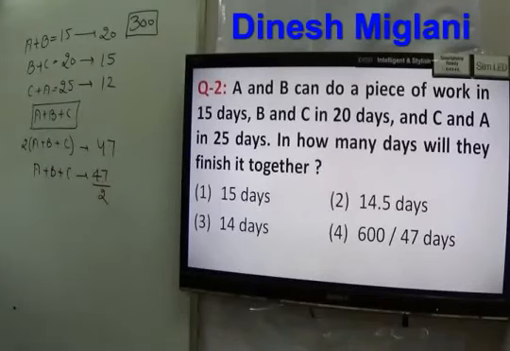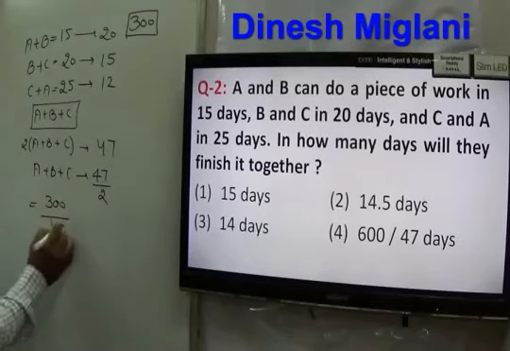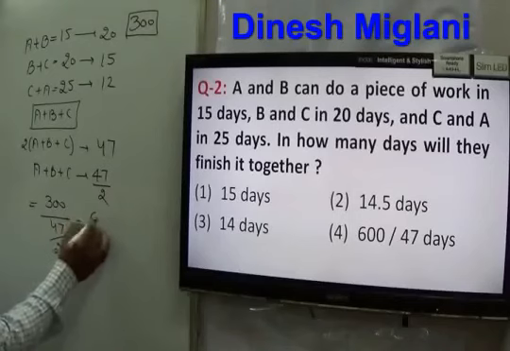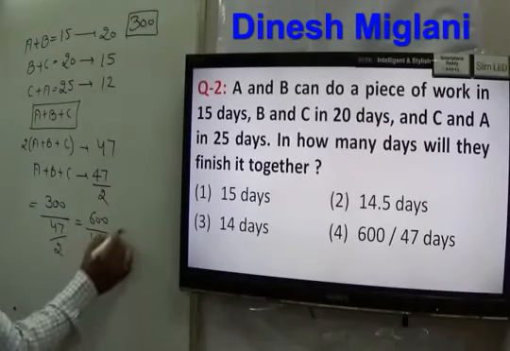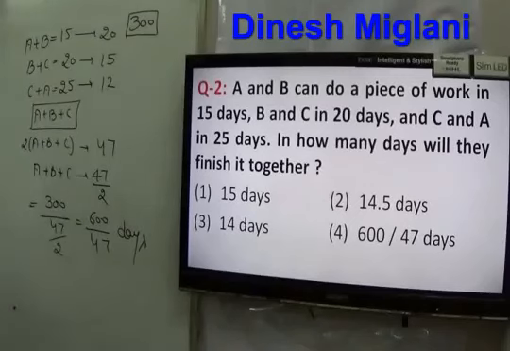Okay. How much work do they have to do? 300. So total time would be 300 divided by 47 by 2, or you can say your answer is 600 by 47 days. That becomes your answer. The answer to your question is the fourth option, that is 600 upon 47 days, in which they together can do their work.